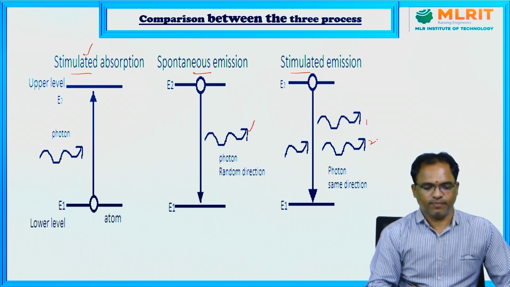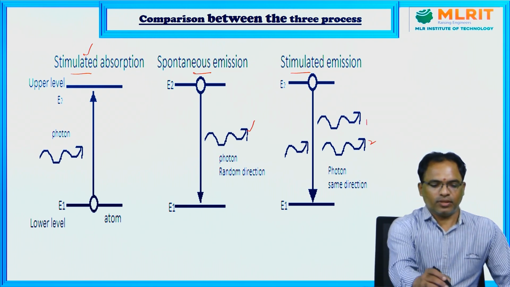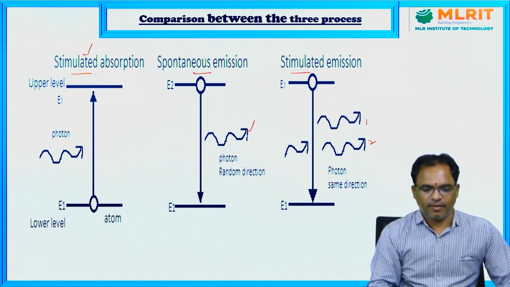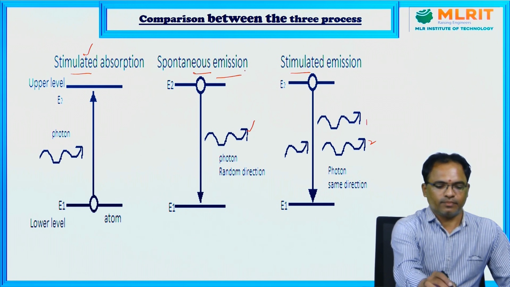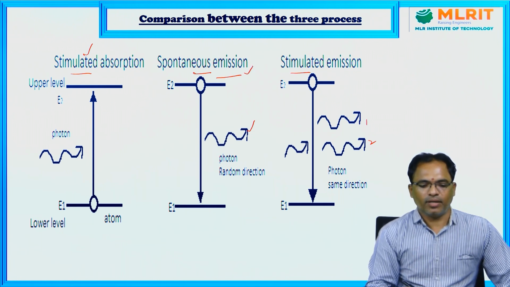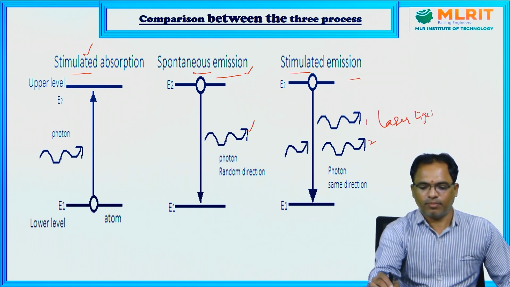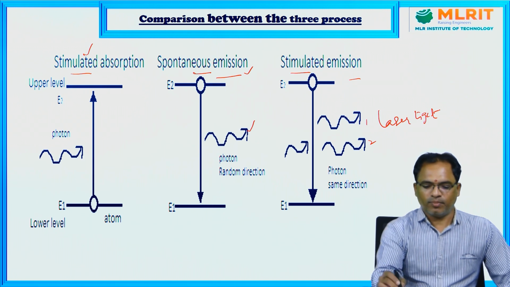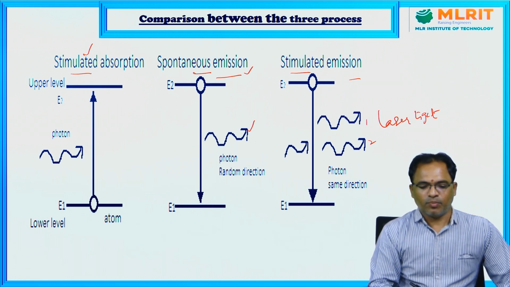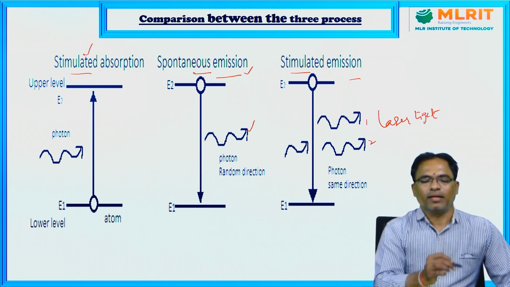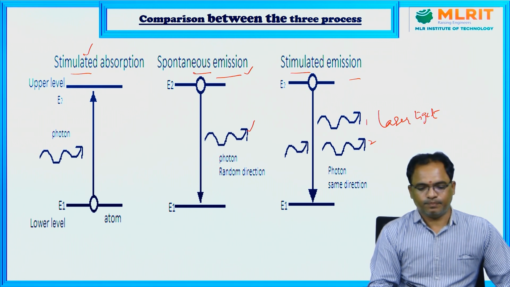photons will release. Right? So, in the case of both spontaneous and stimulated emission, emission of light takes place, but during spontaneous emission, only ordinary light will be released from the device, whereas during stimulated emission, laser light will be produced. So, from this we can say that the stimulated emission process is very important to get a laser beam from a laser device. But all these three processes take place inside a laser device simultaneously.